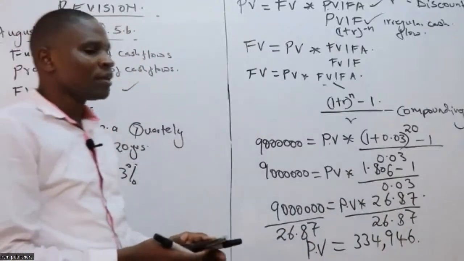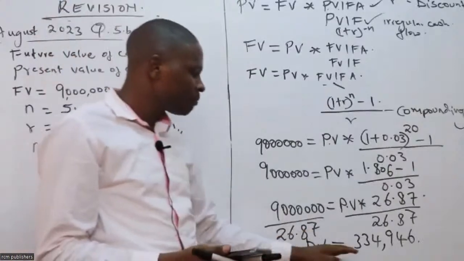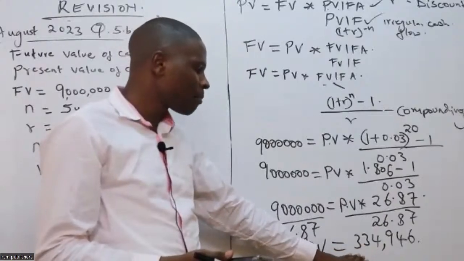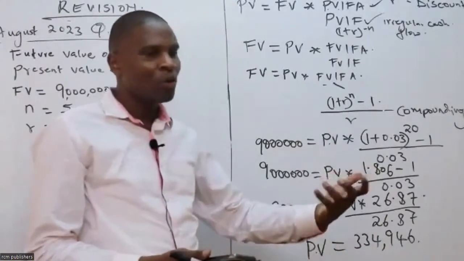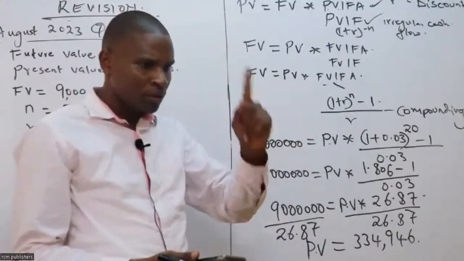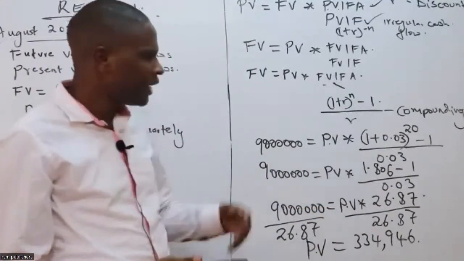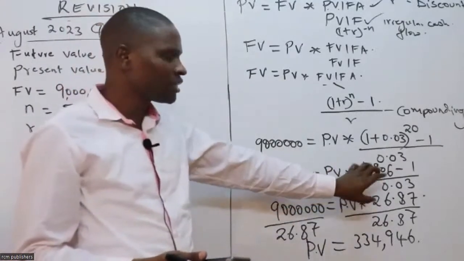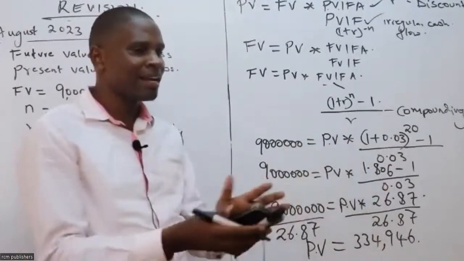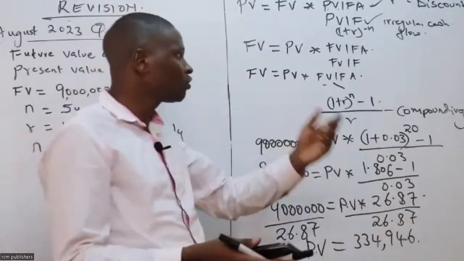334,946. That means this person will be depositing this amount quarterly, or compounded quarterly, right? Compounded quarterly. That means a lot. Okay, I think it depends on what you got here, but I can see all of us are close together. It is plus or minus 5. Hope you remember those mathematics.